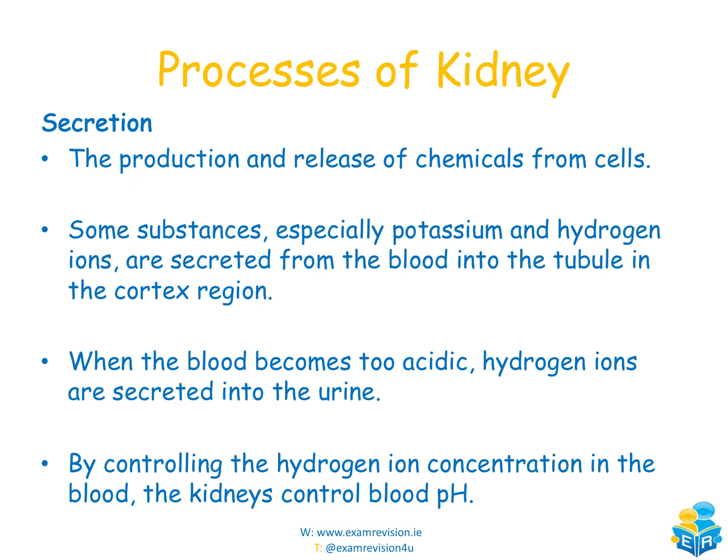Another process of the kidney then is secretion. So the production and release of chemicals from cells. Some substances, especially potassium and hydrogen ions, are going to be secreted from the blood into the tubule in the cortex region. So again, we're focusing on the outer region here. When the blood becomes too acidic, hydrogen ions are secreted into the urine, and then by controlling the hydrogen ion concentration in the blood, the kidneys can control blood pH.